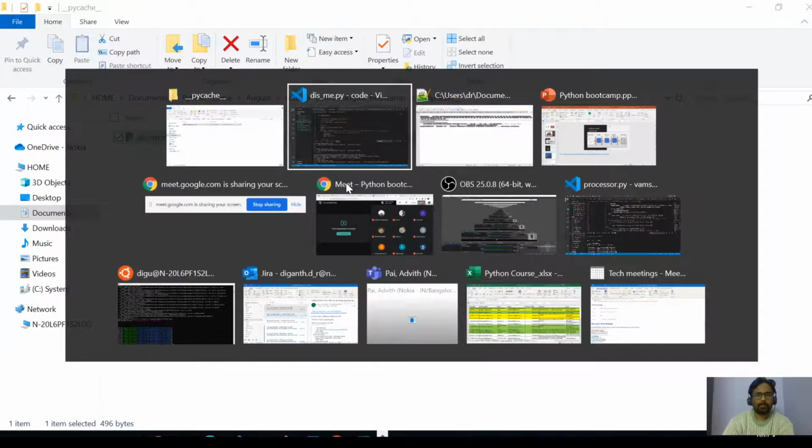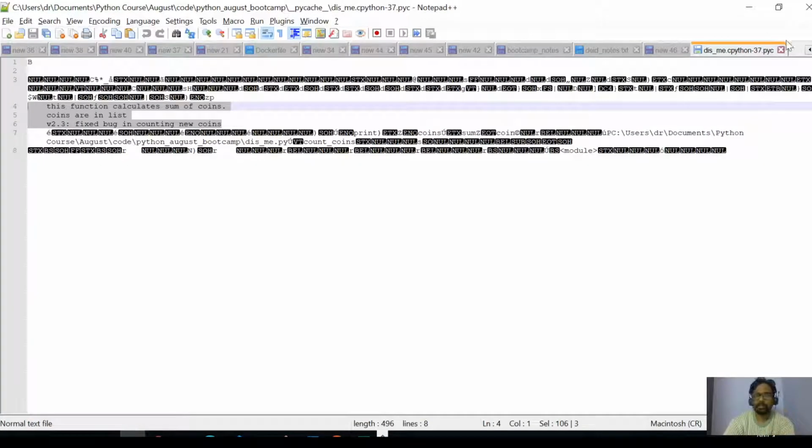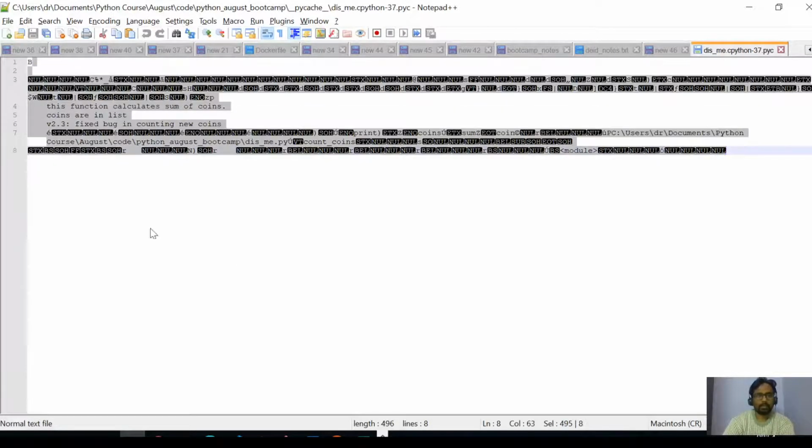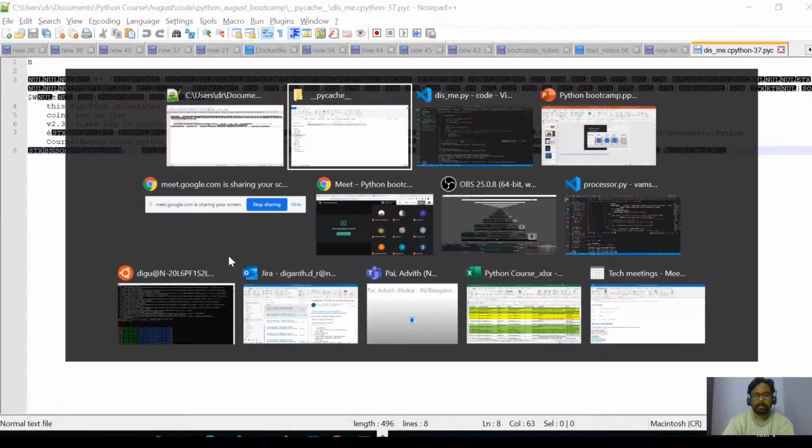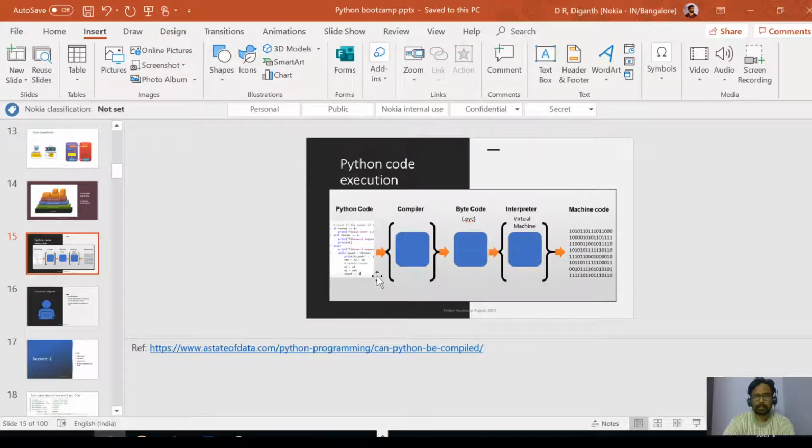So going one step further with this question. This is the bytecode. This we cannot read, but as we saw, this is the process. Python code gets compiled and bytecode is generated, and then the interpreter will take it and translate it to machine code.